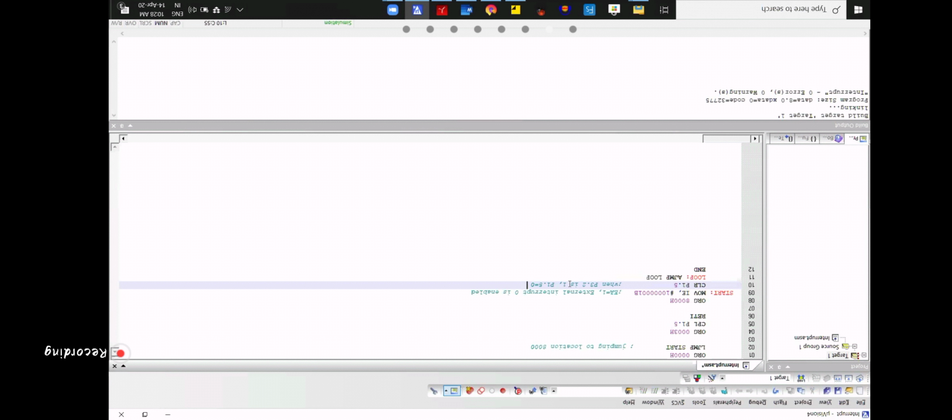Now I'll put this in a loop, and this loop will never end. I'll put this in a loop with an absolute jump. You can use short jump also, it doesn't matter. But from here to here, why have I used long jump instead of absolute jump or short jump? Because you are crossing. Who can tell me this answer?